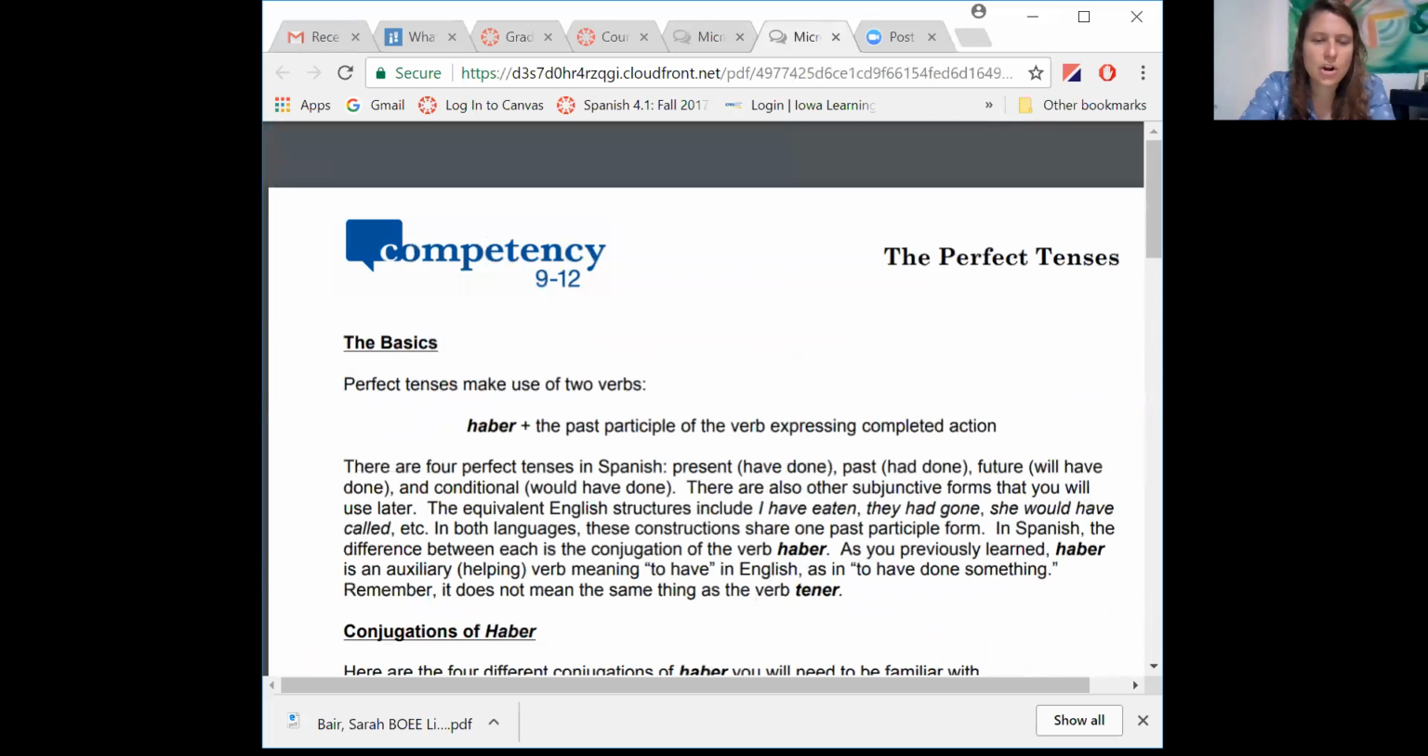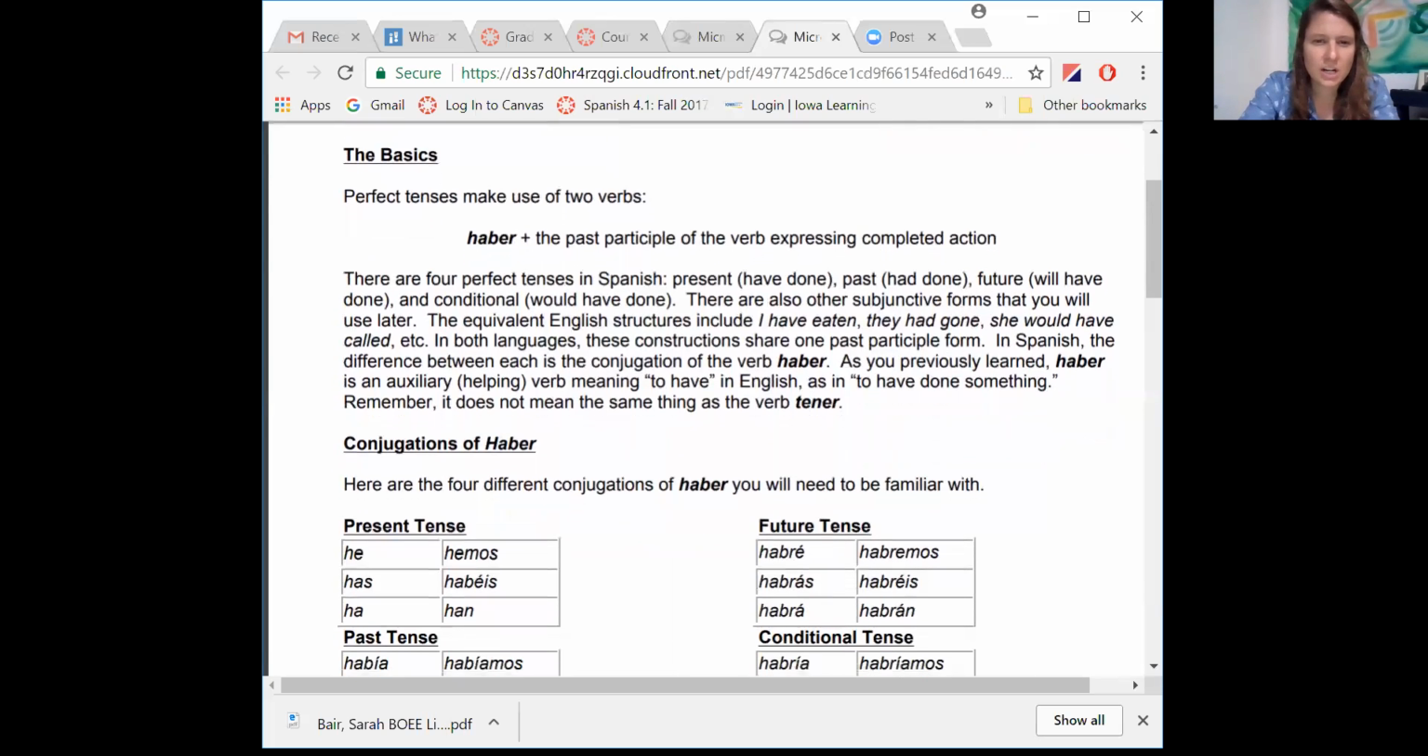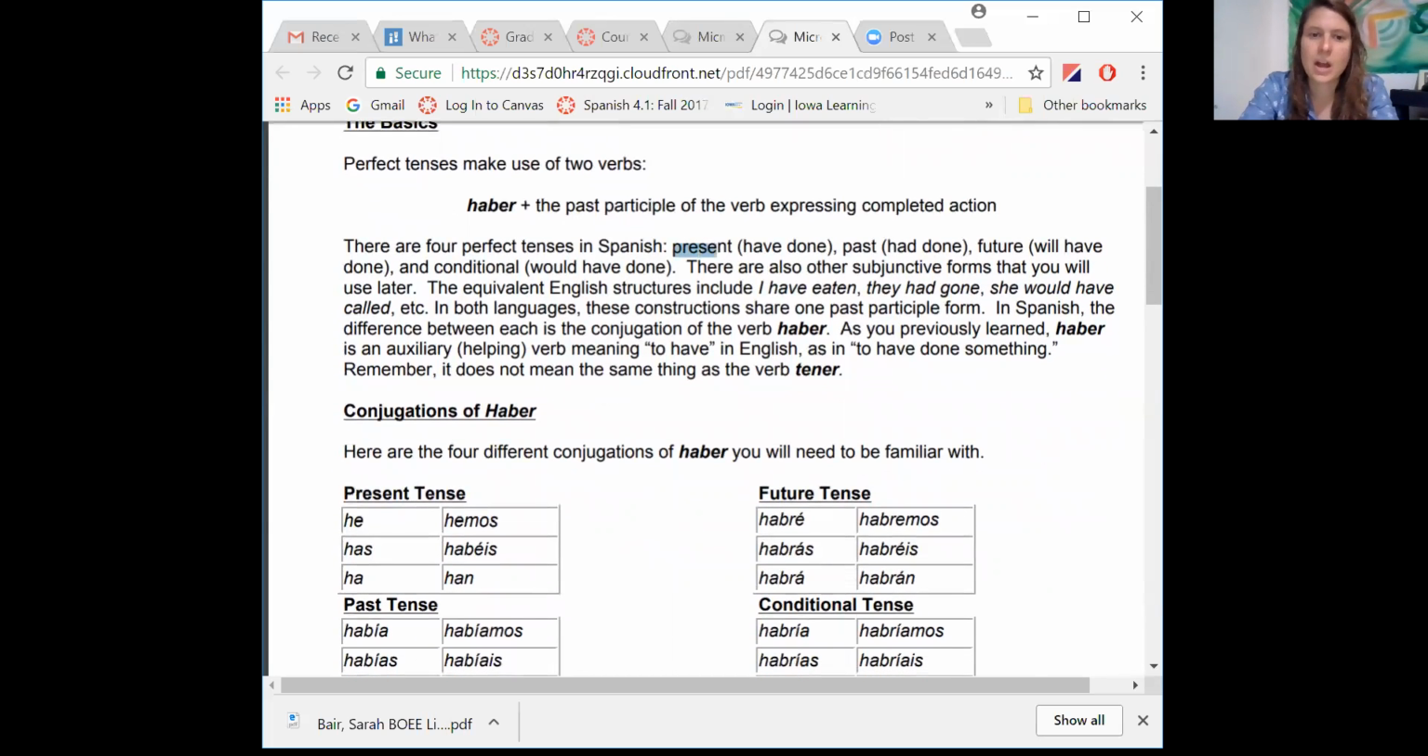There are 4 different perfect tenses in Spanish. So we're going to talk about those. The present, for example, I have done something. The past, I had done something. Future, I will have done something. And the conditional, I would have done.